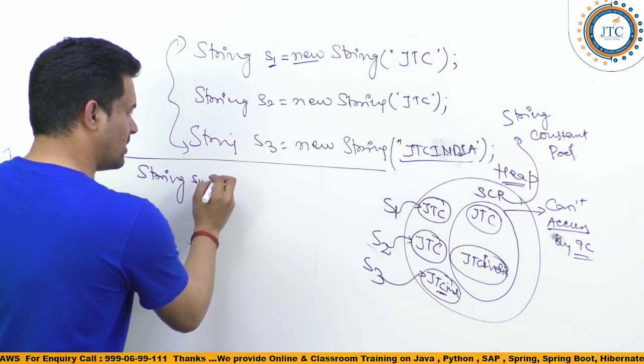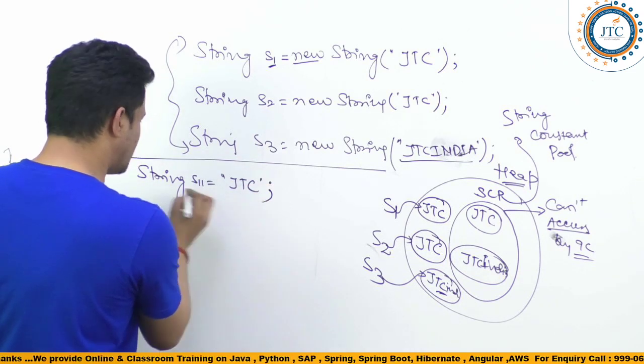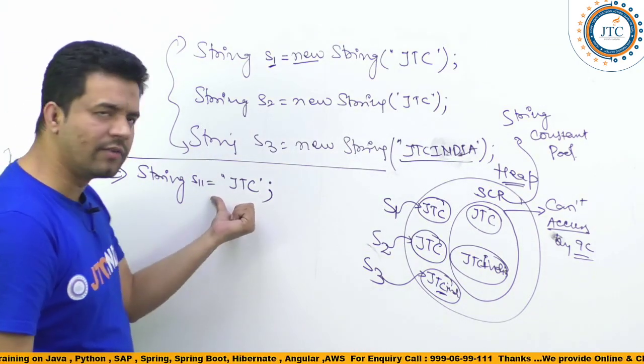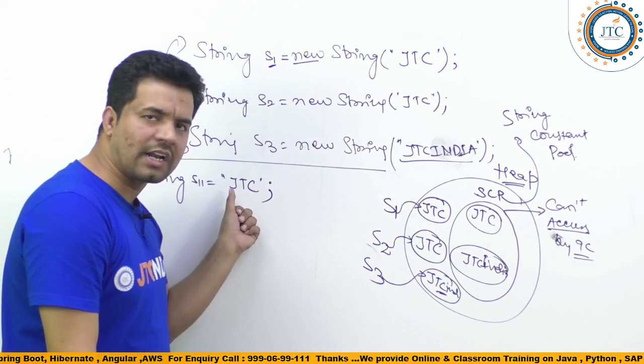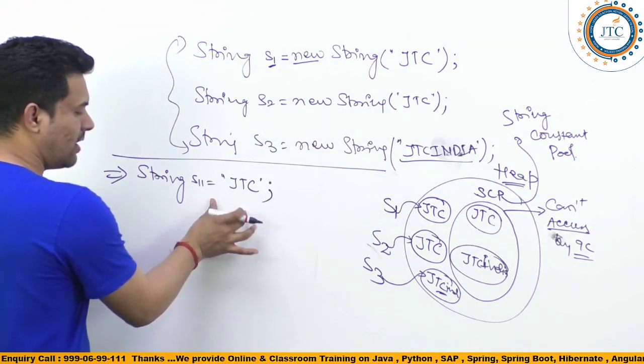String S11 is equal to "JTC". Again, I am creating it without the new keyword. It is a special case. Without the new keyword we are creating this object. S11 is equal to, again we are writing "JTC".